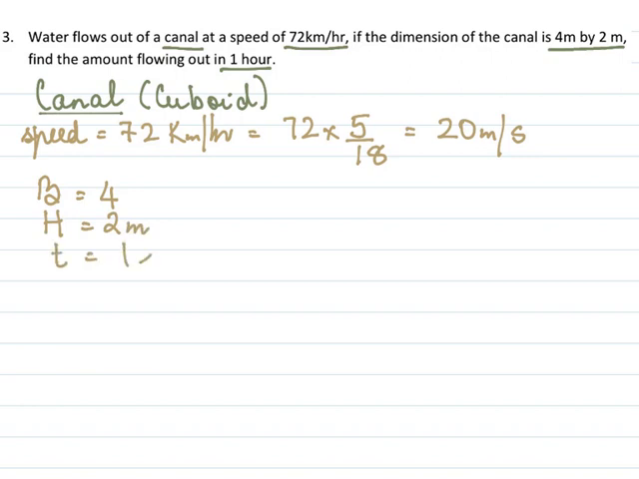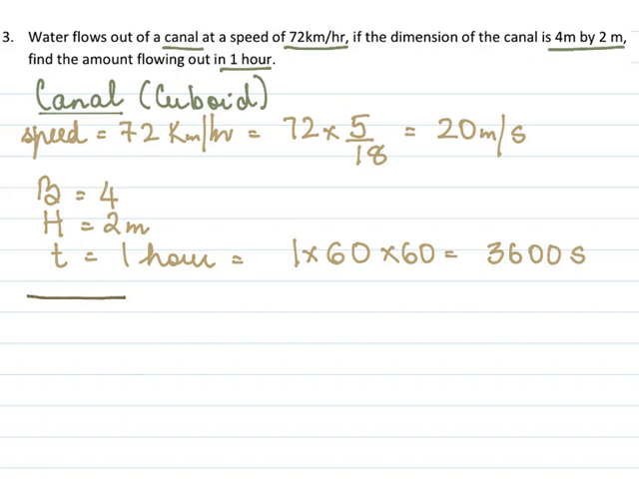The time for which the water is flowing is 1 hour. Again, we do not work in hour. We multiply by 60 to give 60 minutes. Then again 60 to give seconds. So it is 3600 seconds. Now when we talk about the canal, here canal is like a cuboid. Here is the shape of a canal. The river also can be considered to be like a canal in the shape of a cuboid.